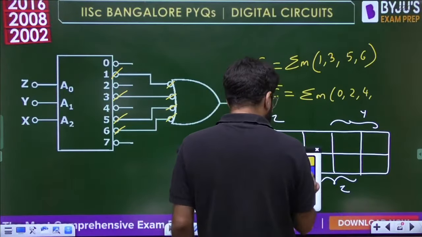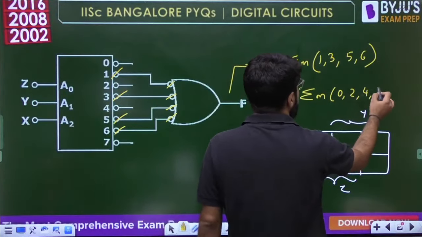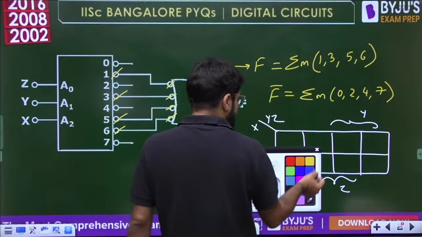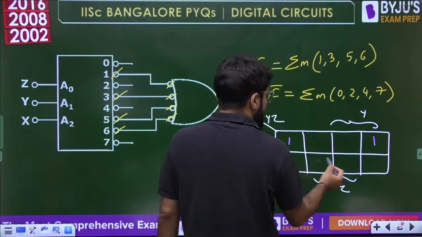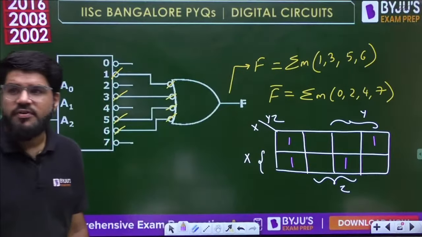Yeah, so there is the point. Okay, 1356 to 0, 2, 4 and 7. Oh, I think while writing I made a small mistake. So now, okay, perfect. 0, 1, 2, 3, 4, 5, 6 and 7. Perfect.